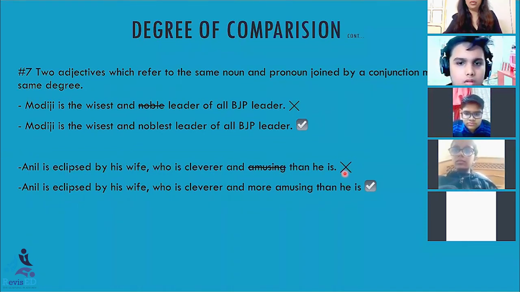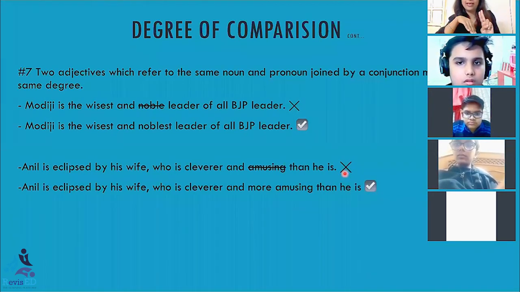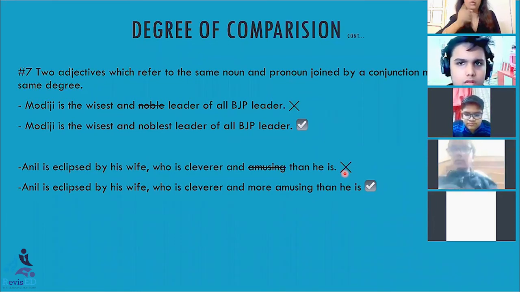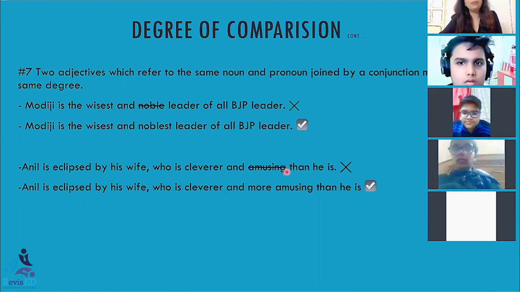Now, see, what I'm doing is I'm comparing two qualities of Anil's wife. With whom? With Anil's qualities. I'm comparing two qualities of Anil's wife with Anil's qualities. Now, since the comparison is between two parties, I know that we have to use the comparative degree, not superlative, but comparative degree. So here what I have done is and. See here and is there. On one side I am using cleverer, which is comparative degree. On the other side I am using amusing, which is a positive degree.